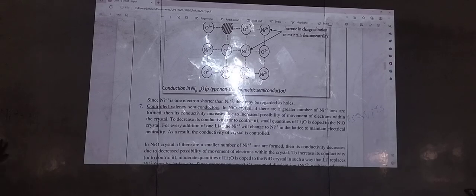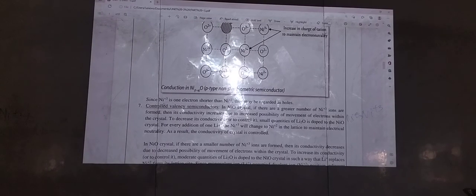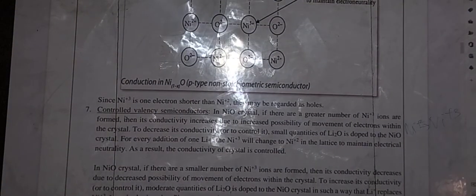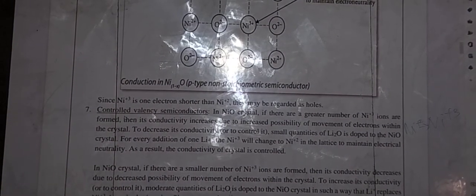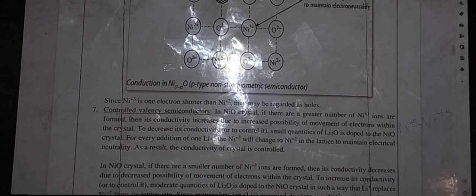We have discussed now, in non-stoichiometric semiconductors, we have N-type and P-type. N-type is nothing but electrons are the charge carriers. P-type is nothing but holes are the charge carriers. In N-type, we have seen two cases. One is anion vacancy arises. In the other case, an extra cation is coming. Yes or no? So how to balance it? We have seen. Next, in P-type semiconductor, what have we seen? There we will be having holes as charge carriers.